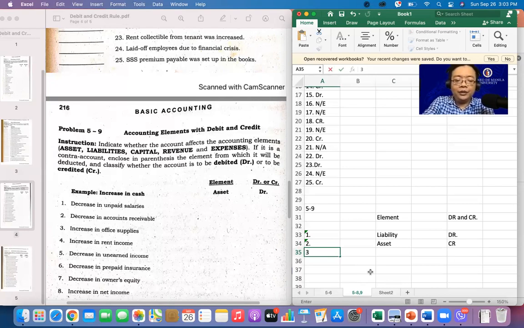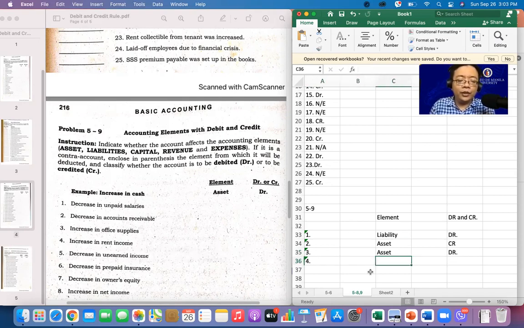Number 3. Increase in office supplies. Supplies is part of your asset. Tama ba? If we increase the office supplies, debit or credit? Of course, debit ito. Why debit? Kasi nga, nag-i-increase na ang ating office supplies.